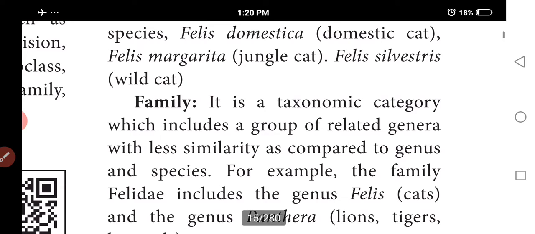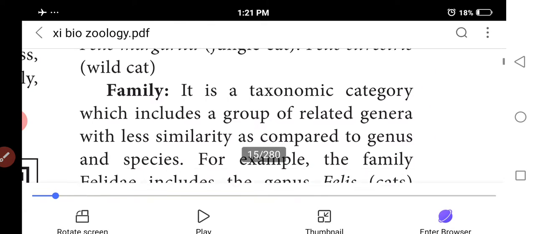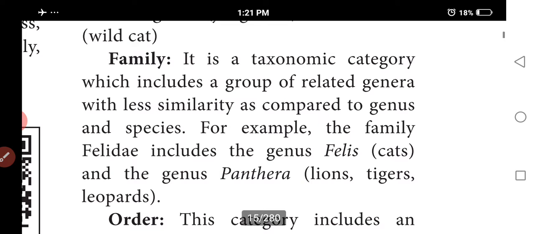So a group of genera comes under this family. The taxonomic category which includes related genera, the collection of genera, is called a family. The genera in a family have some related species, with differences or similarities when compared at the species and genus level. For example, family Felidae, genus Felis, genus Panthera, leopards. So family means a collection of genera, and this collection of genera comes under one family.